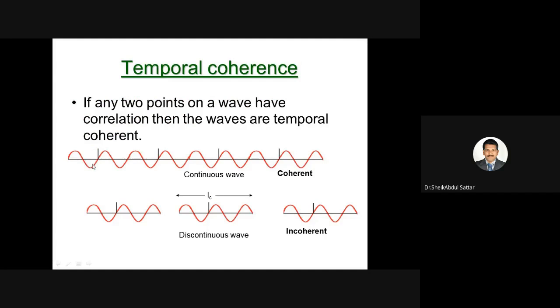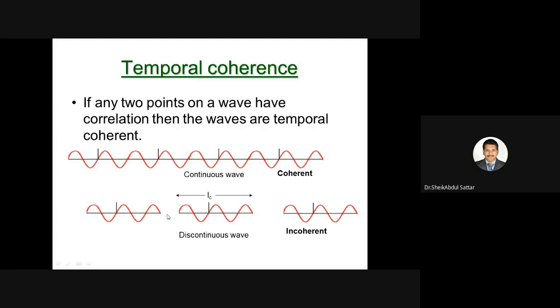For example, if we take a continuous wave, then definitely with respect to time it is coherent, no doubt. That means if one position is a crest, it is always a crest, and if one position is a trough, it is always a trough. Then we can say it is temporally coherent, but that will not happen. We can't get a continuous wave; there will be some break.